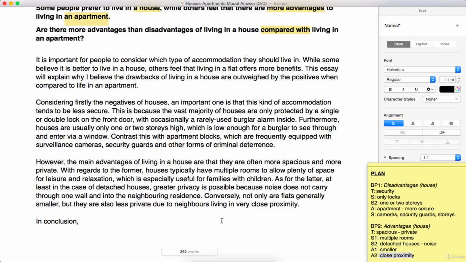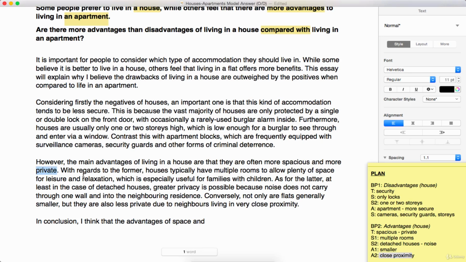And really, we've made 3 points altogether. We've made 1 main negative, and we've spoken of 2 main advantages, and that creates 1 main advantage of flats, and it creates 2 main disadvantages of apartments. So we don't have to go into too much detail. So what we'll say is, in conclusion, I think, I believe, I feel, I'm just going to go with I think, we'll keep it quite simple here. I think that the advantages of, now we're immediately here going to include what those advantages are. How could we paraphrase here? We've got spacious, so let's just go with the word space.